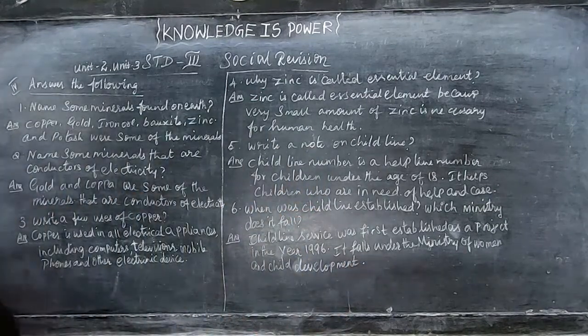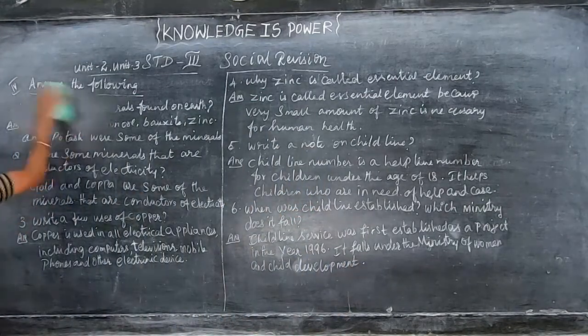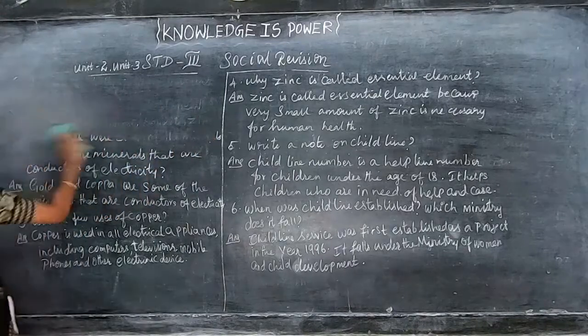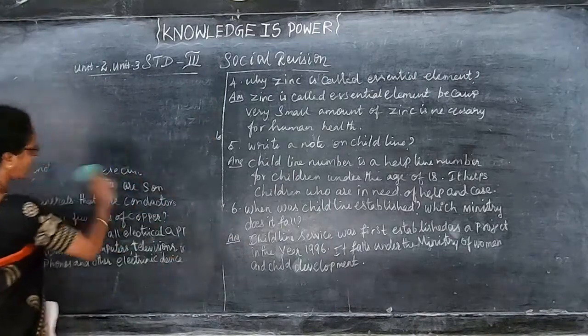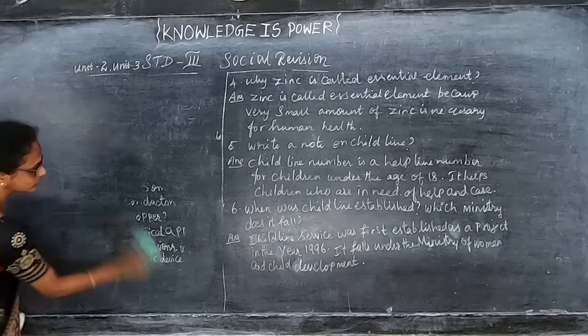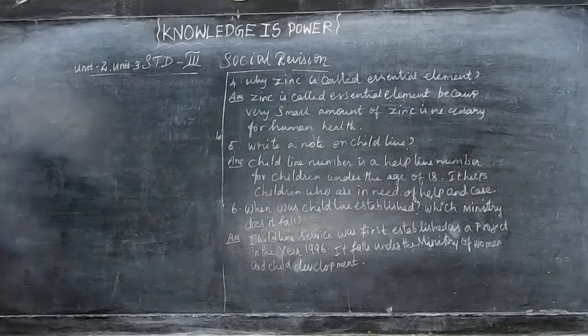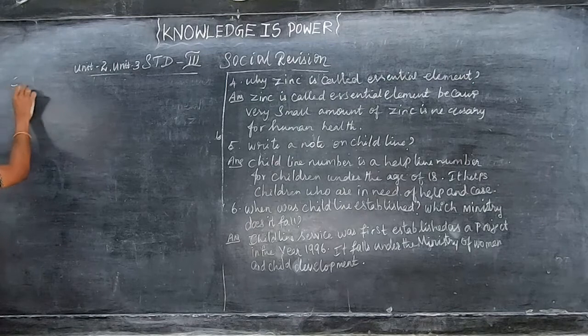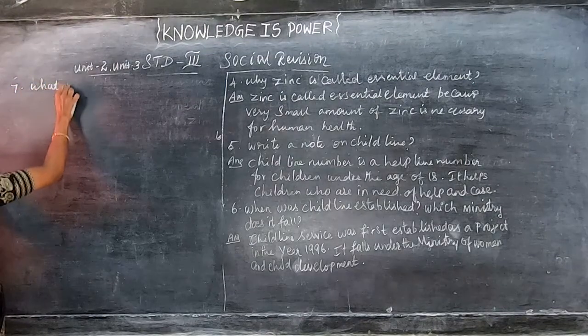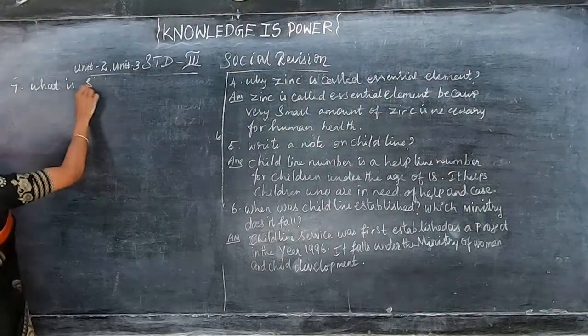So these are the questions. And the next one is, what is safe touch and unsafe touch? Seventh one, what is safe touch?